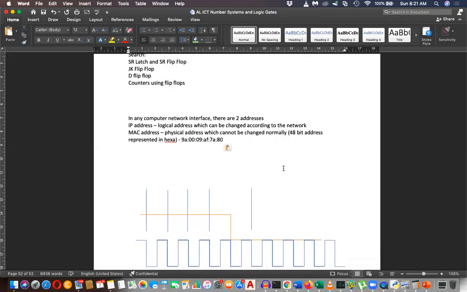The first part of this address refers to the manufacturer. The second part refers to the interface. This is how you identify people in a computer terminal, not using the IP address, because the IP address can be changed. Therefore, it's not reliable. Okay, let's go back.